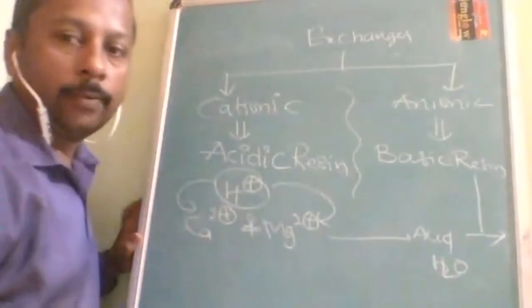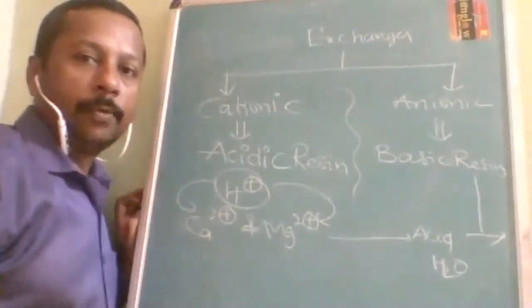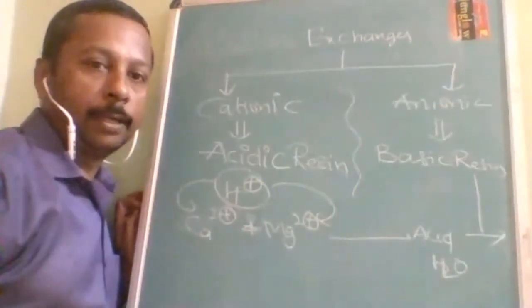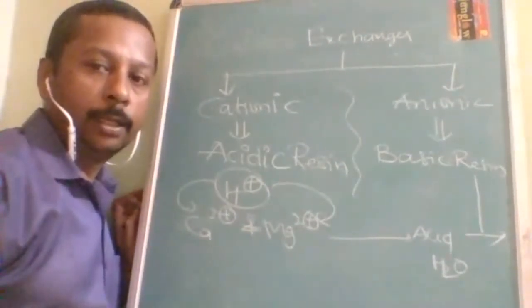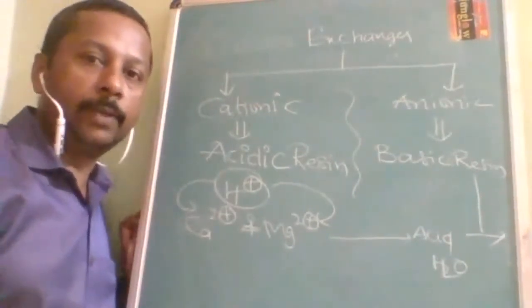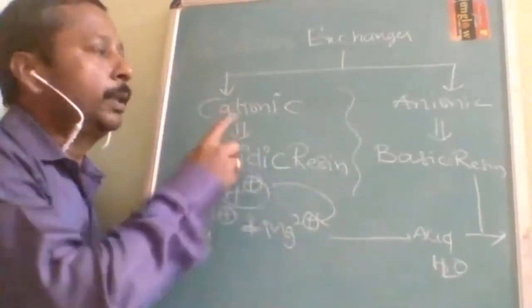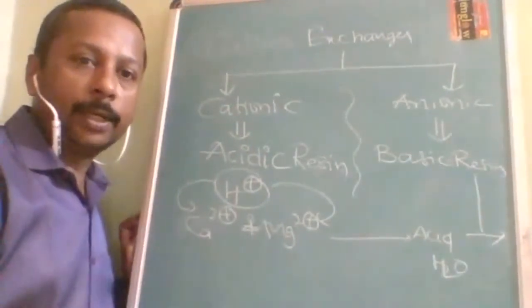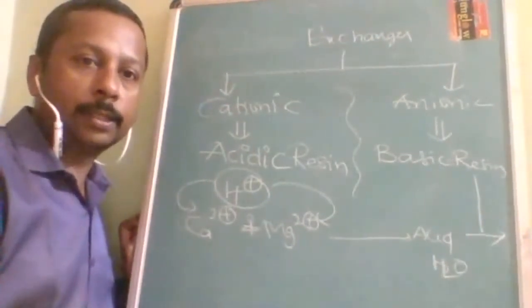The water obtained in this method is completely pure. It does not contain any impurities like the sodium in the previous method. In the previous method, the cation exchanger will still leave some impurities, but here there are none.